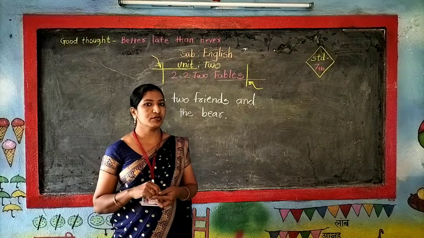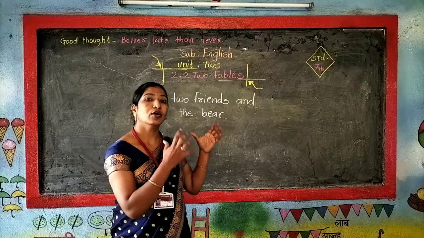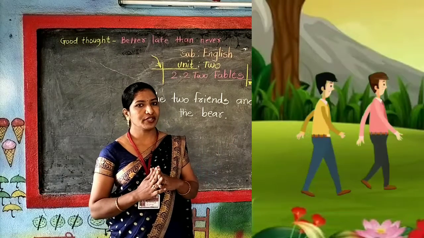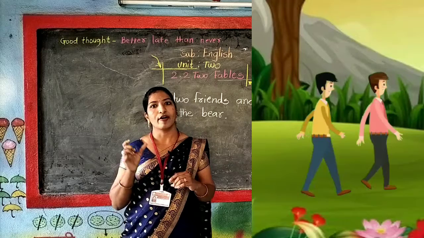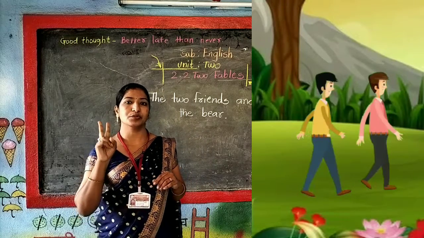What happened in this story? Two friends were traveling through a wood. Wood means what here? Wood means jungle or forest. There were two friends and they were traveling through the wood.